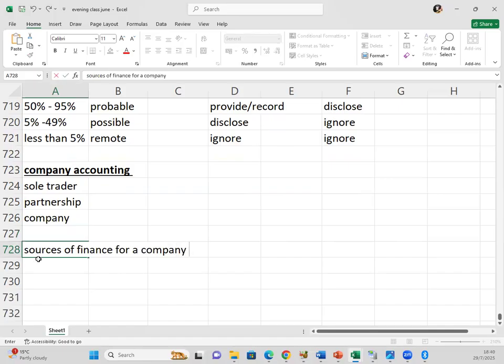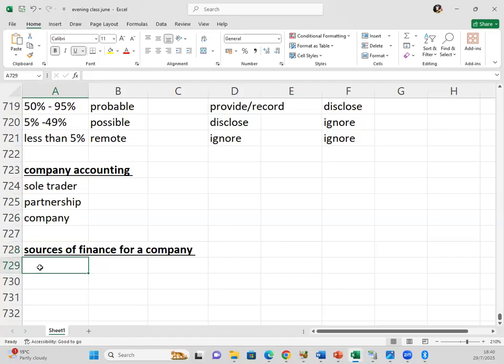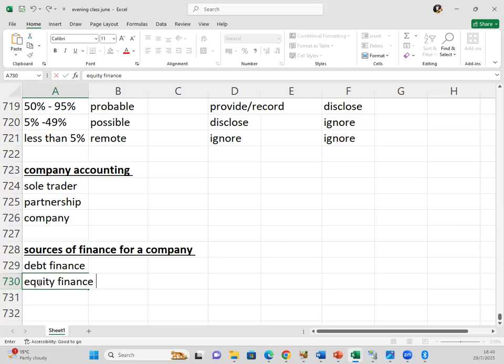The first thing to take note of is the source of finance for a company. If you want to start the company, or maybe you've already started the company, if you need money in the company, where can you get the money from? The money can be obtained from debt finance, or you can also get the money from equity finance.